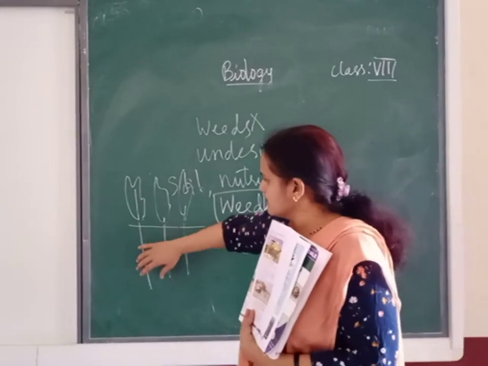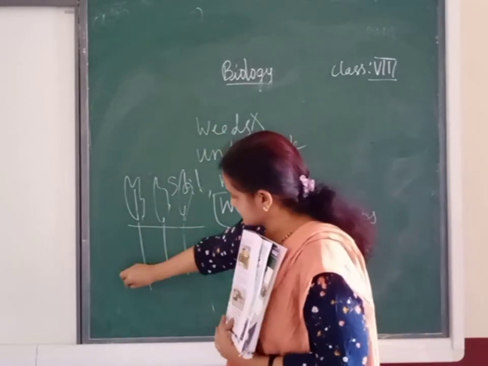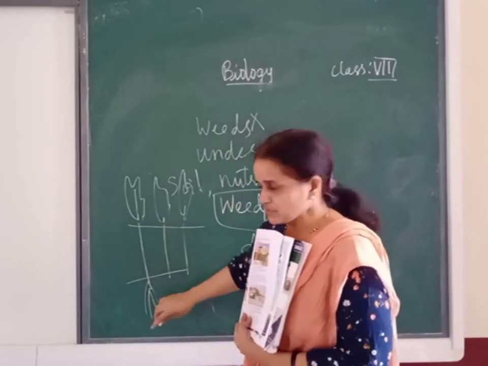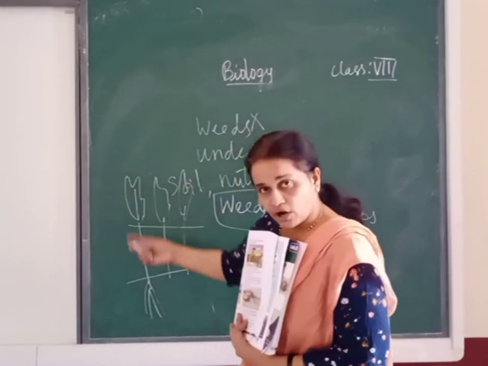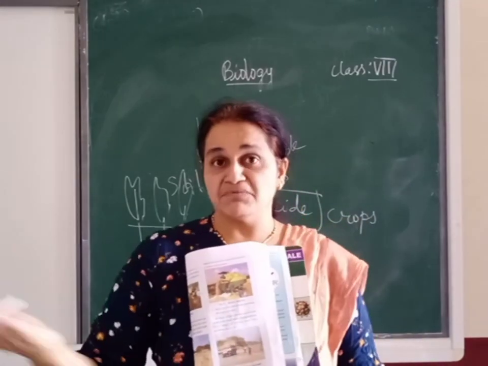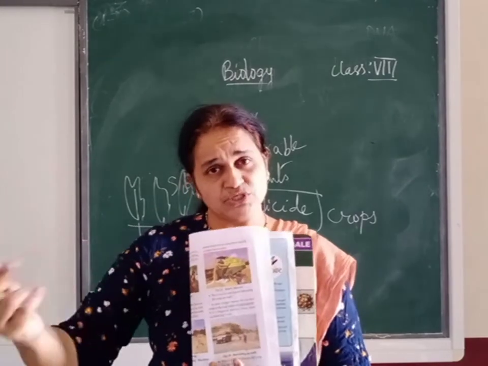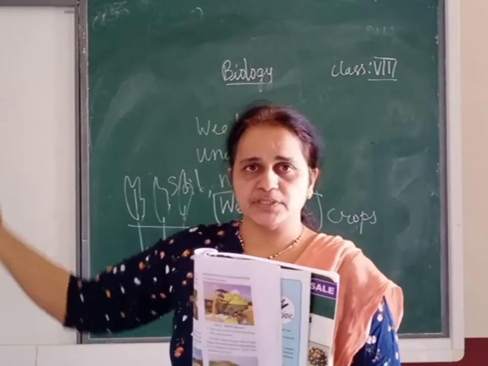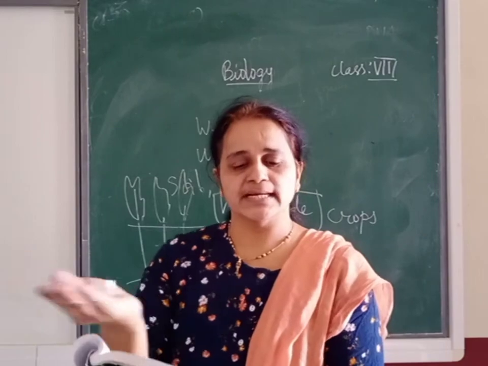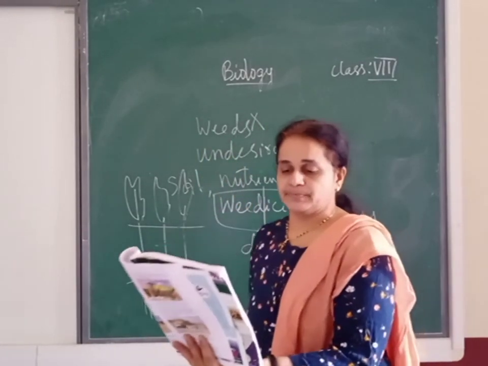Harvesting can be done either by uprooting the whole plant, this is the root, you take the whole plant, or you simply cut the upper part. You have seen in maize how we cut. So here 2 steps can be followed. You can uproot the plant or only cut the part just above the ground.